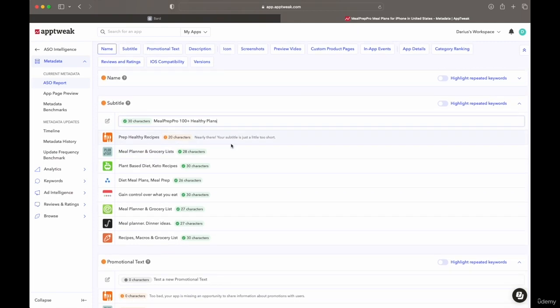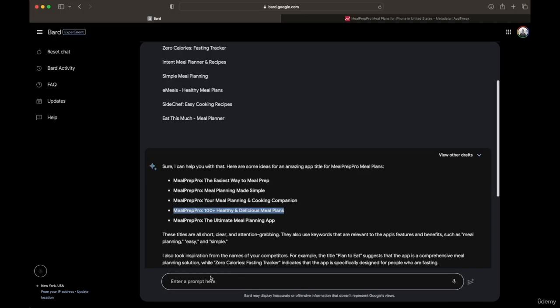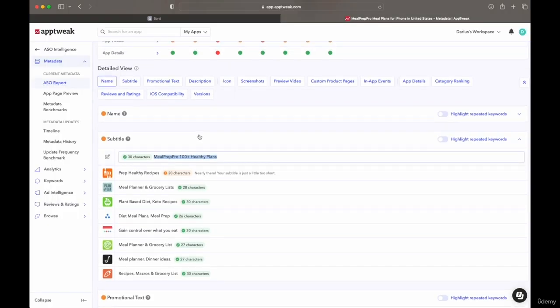I think this is pretty good to start with. So what you would do in the actual, I like this one. This would be our title. What you would do then when you have this suggestion is the actual keyword research. We haven't done that, but that's something that you do within the mobile app space, and I haven't shown it to you because it's only relevant for mobile apps. But I'll just give you a quick overview.